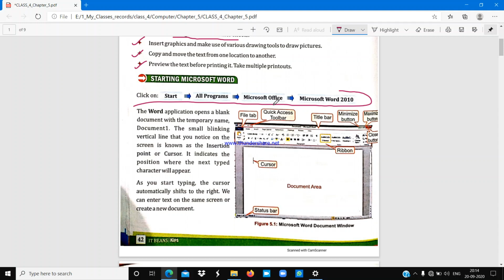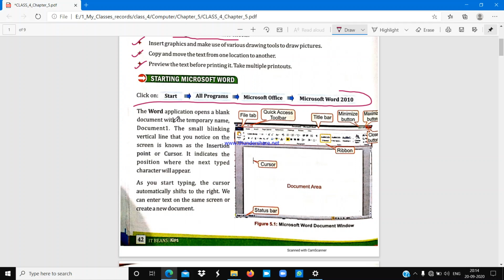You will find different types of applications, and Microsoft Paint also comes under Microsoft Office, which is a complete package of Microsoft. Okay, so once you click on Microsoft Office, then you have to click on Microsoft Word 2010.